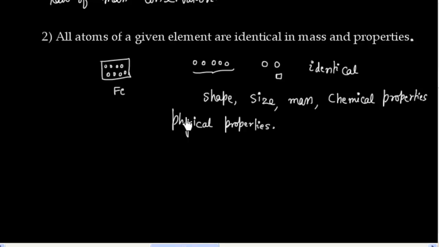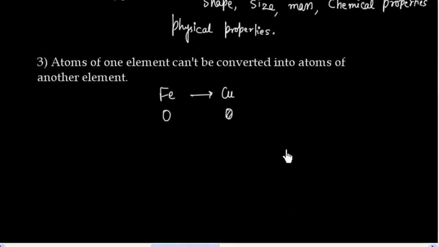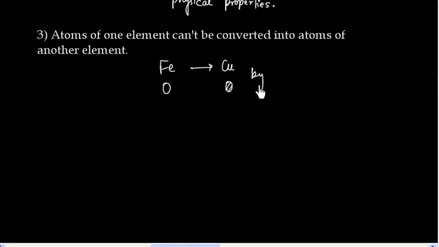Now let us discuss the next assumption. The third assumption says an atom of one element cannot be converted into an atom of another element. If you have an iron atom, it cannot be converted into a copper atom by any means or any method.